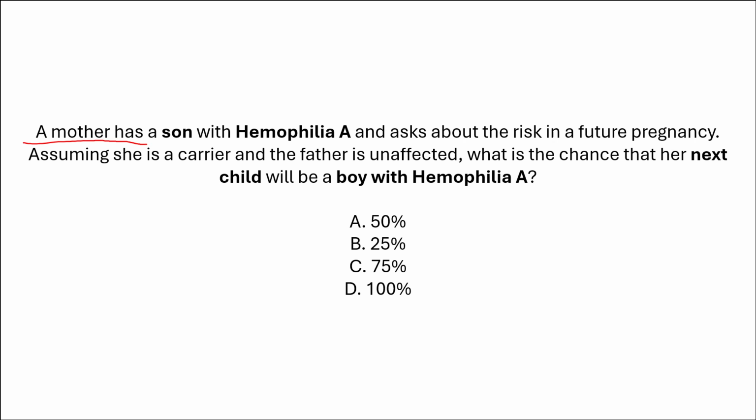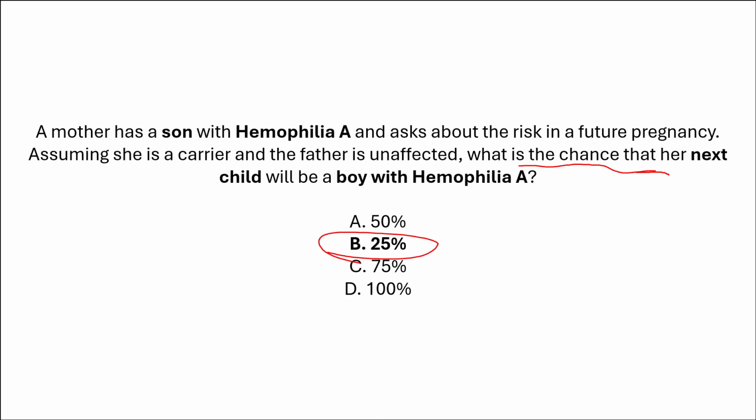A mother has a son with hemophilia A and asks about the risk in a future pregnancy, assuming that she is a carrier and the father is unaffected. What is the chance that her next child will be a boy with hemophilia A? 50%, 25%, 75%, or 100%? The risk to have an affected child in the future pregnancy is 25%.